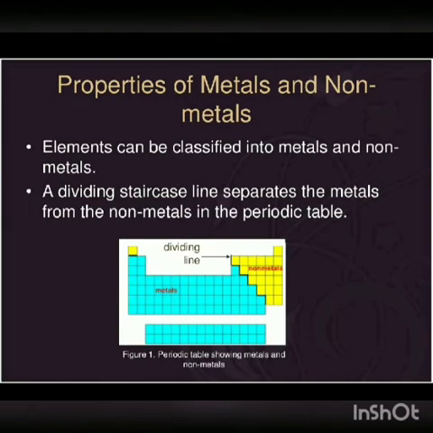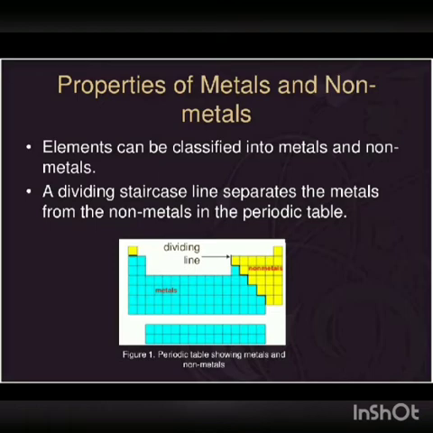Then, properties of metals and non-metals. Now all these elements that are present, including atoms and molecules, are arranged in a table called the periodic table, and this periodic table is divided into two parts: metals and non-metals.